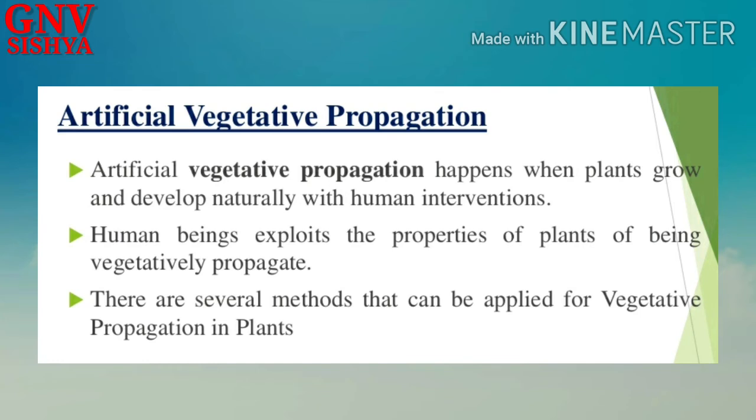Next, let us move on to artificial vegetative propagation. So artificial vegetative propagation happens when plants grow and develop with human intervention. So humans carry out certain procedures, certain methods in plants to make them grow artificially and to produce many offspring. So human beings exploit the property of plants of being vegetatively propagated, and there are several methods that can be applied for vegetative propagation in plants.